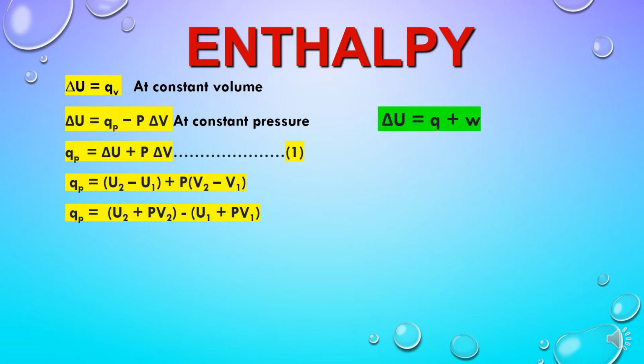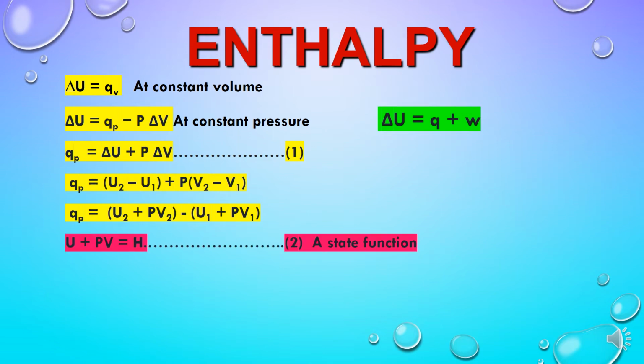Here this term U + PV is actually a new state function which is called as enthalpy, and it is represented by H. So this is another new useful state function in thermodynamics which is called enthalpy content of the system, which is equal to internal energy plus product of pressure and volume. Now in place of U2 + PV2 and U1 + PV1, we can write H2 and H1. So we will get this equation QP = H2 - H1, or it is also known as delta H.